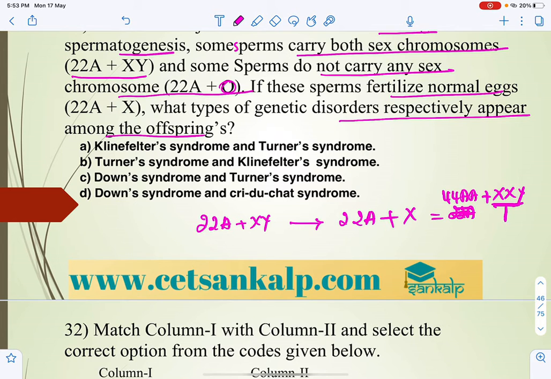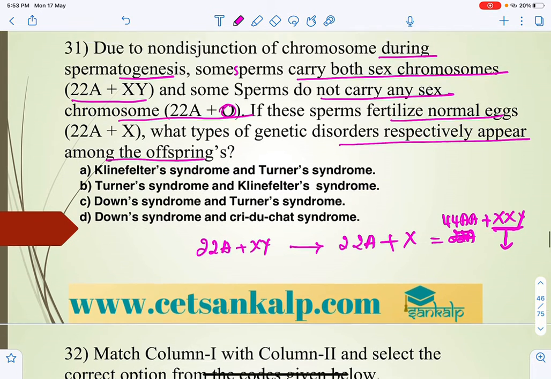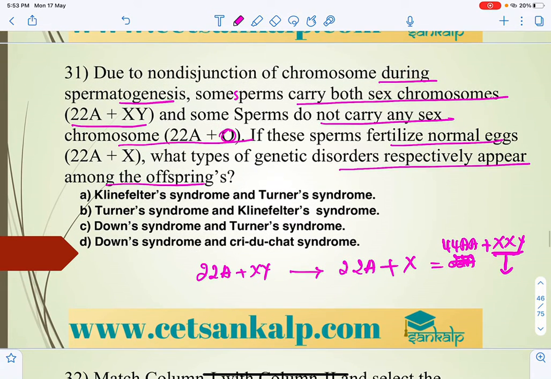So if this is the case, it is going to affect the male, with one additional X chromosome. In this case, it may be affected with Klinefelter syndrome.